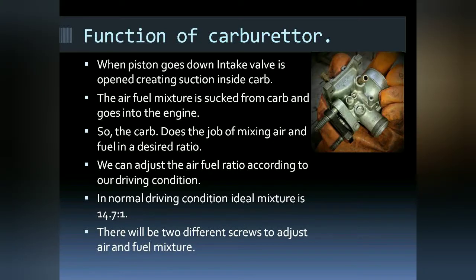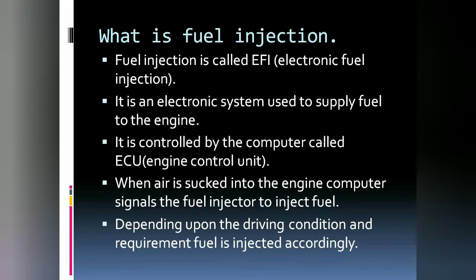Functions of carburetor. When a piston goes down, the intake valve is opened, creating a suction inside the carburetor. The air fuel mixture is sucked from the carburetor and goes into the engine. So the carburetor here does the job of mixing the air fuel mixture in a desired or preset ratio. We can adjust the air fuel ratio according to our driving conditions. In normal driving conditions, the ideal mixture is 14.7 to 1. There will be different screws to adjust the air and fuel ratios.